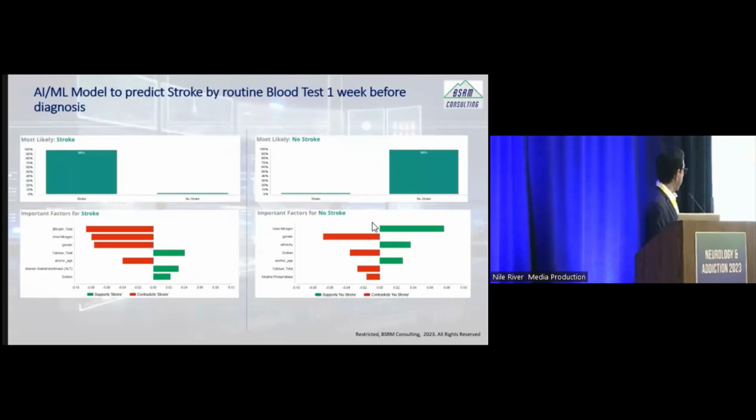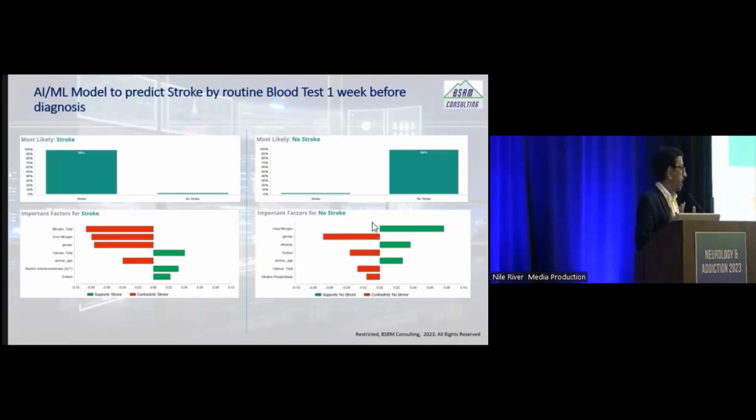Okay, so this graph is again showing that it is able to predict with 98% accuracy if the patient has stroke. And every patient is different. So it's also able to give you the markers for that particular patient that indicate the patient is high risk for stroke, like total bilirubin, urea nitrogen, calcium. So urea nitrogen and also creatinine are extremely important for prediction of stroke, because there are a number of articles that have been written about the urea nitrogen to creatinine ratio and the risk for stroke. So it's extremely important to look at them. So the model actually picked that up.